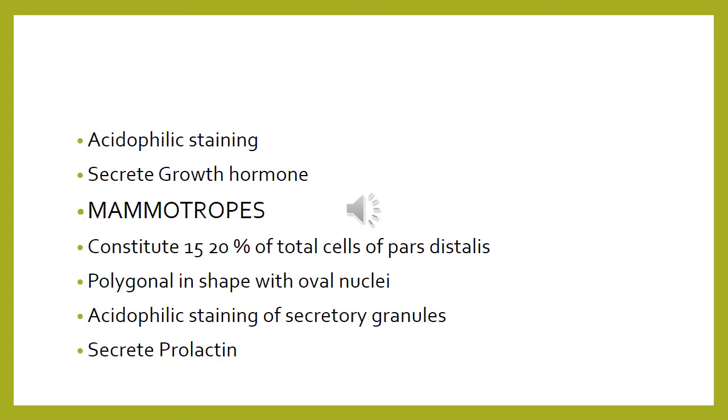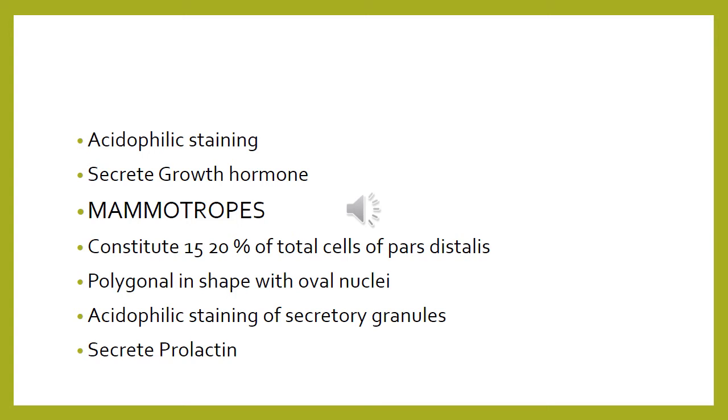Now coming over to the lactotrophs, they are also called mammotrophs. They constitute about 15 to 20% of the total cells of the pars distalis. What is the shape of the cell? They are polygonal in shape. What is the shape of the nuclei? They have oval nuclei. What do they secrete? They secrete prolactin. What type of staining does it take? They take up acidophilic staining of the secretory granules.